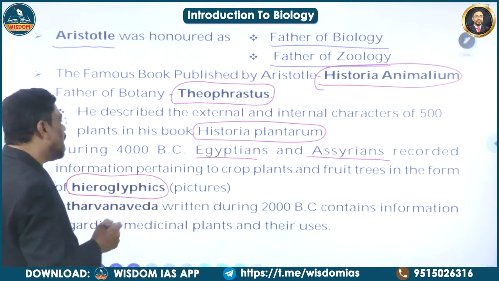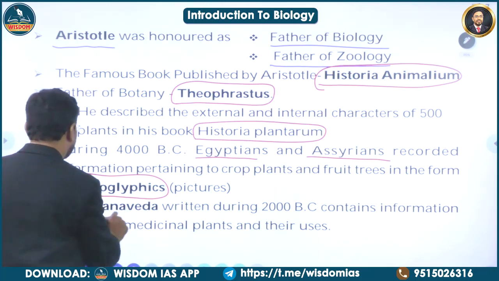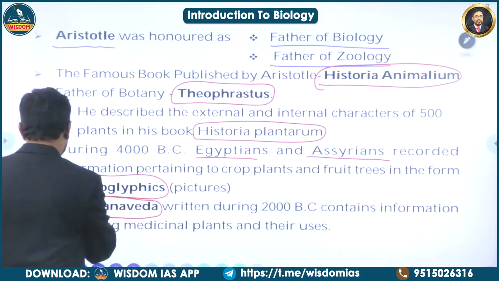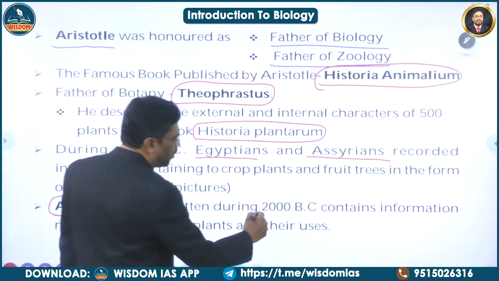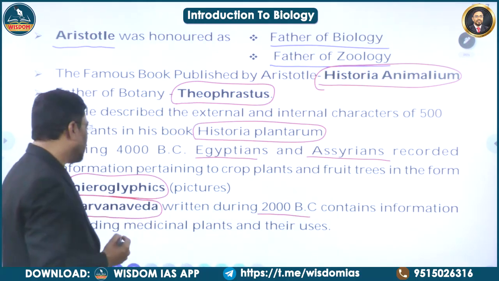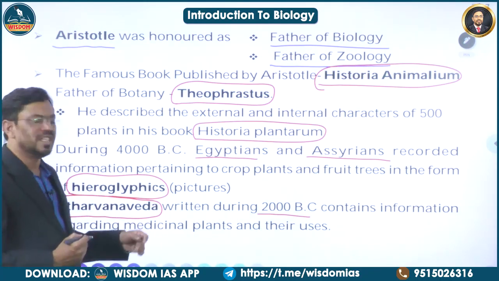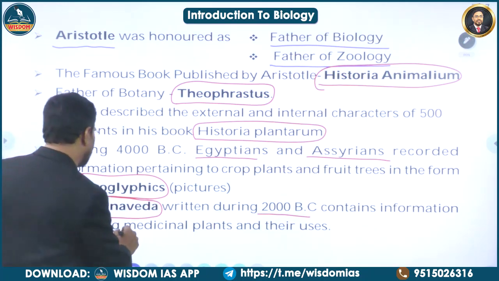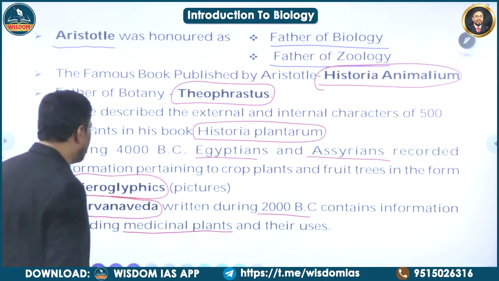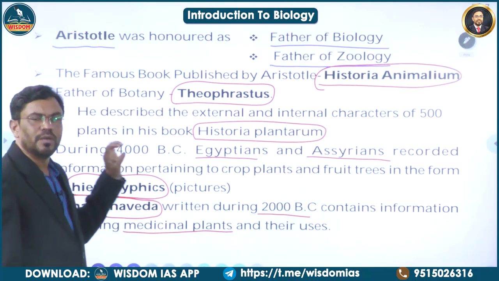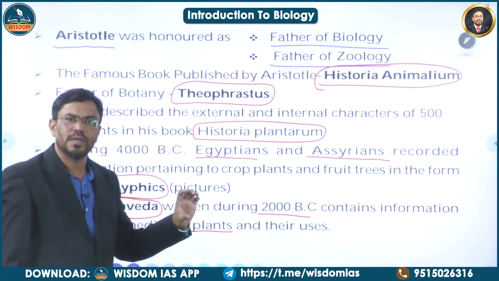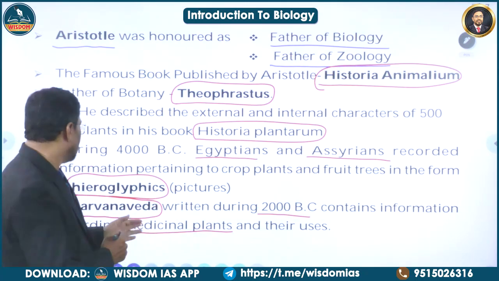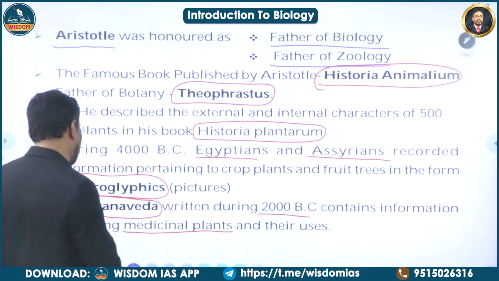And then Atharvana Veda, written during 2000 BC, contains the information regarding the medicinal plants and their uses. So, you remember, Atharvana Veda, written during 2000 BC, contains the information related to the medicinal plants.